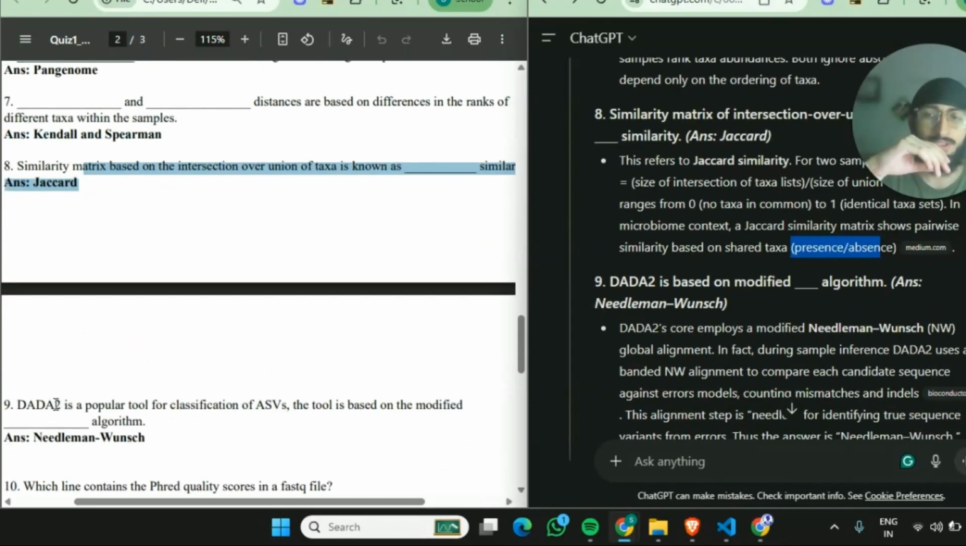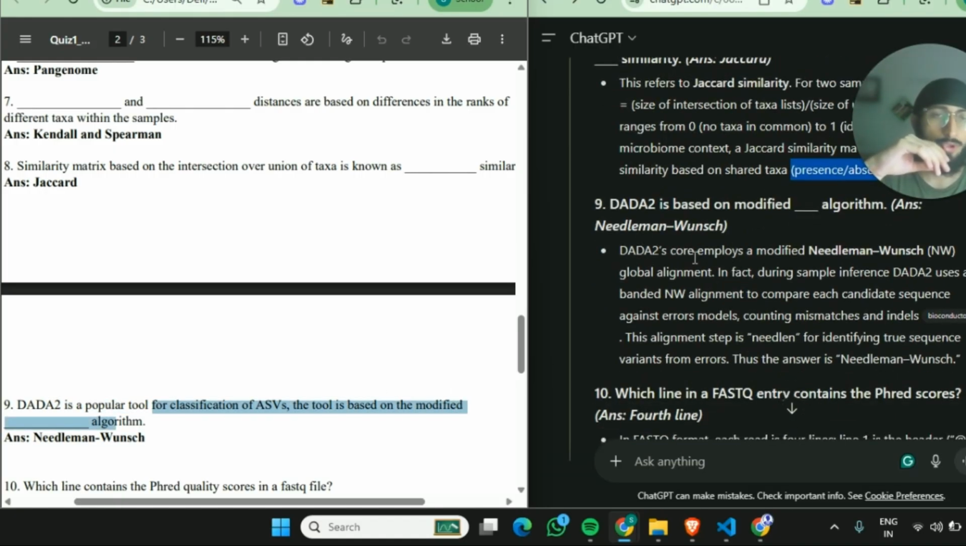Now our second last question: DADA2 is a popular tool for classification of ASVs. The tool is based on the modified Needleman-Wunsch algorithm. Needleman-Wunsch algorithm, basically the NW global alignment algorithm. In fact, during sample inference, DADA2 uses a banded NW alignment to compare each candidate sequence against error models, counting mismatches and indels. This alignment step is needed for identifying true sequence variants from errors. Thus, the answer is Needleman-Wunsch.